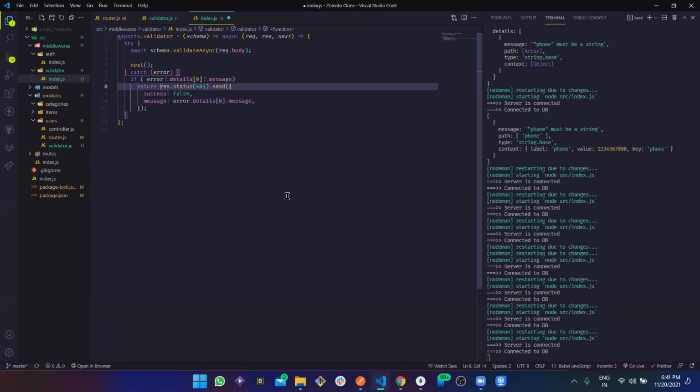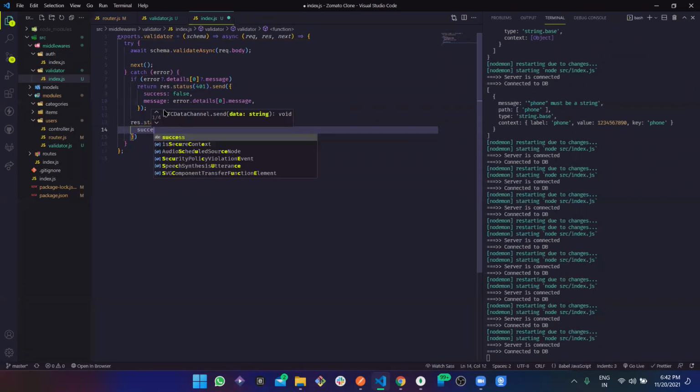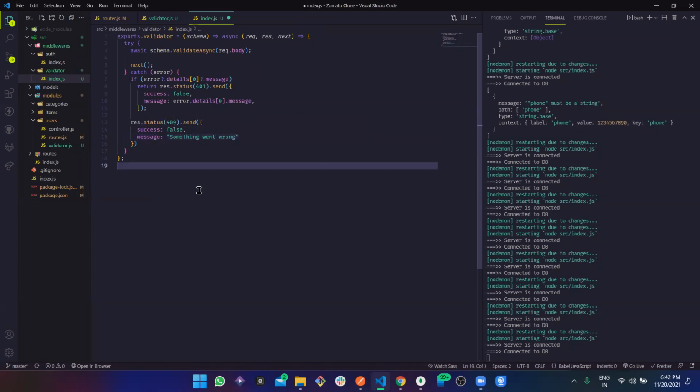Then we are going to return this, and if this doesn't work, then we are going to return response dot status 401 conflict, sending success false, and message is going to be something went wrong.